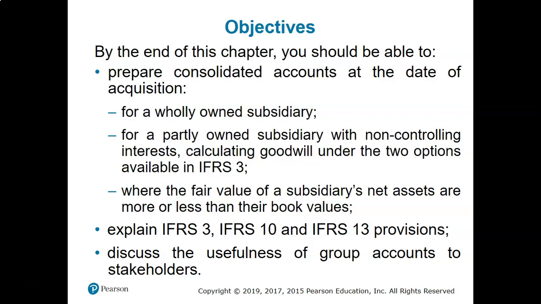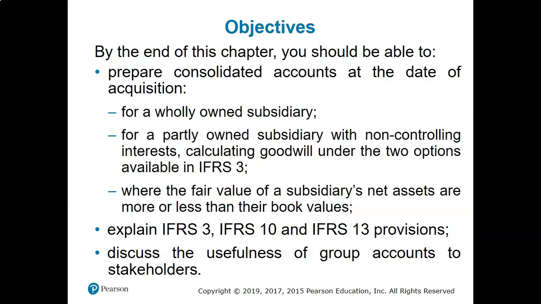And also in that situation, we need to find out the part of goodwill owned by parent and also by non-controlling interest. And also how can we find out fair value? What is the process?